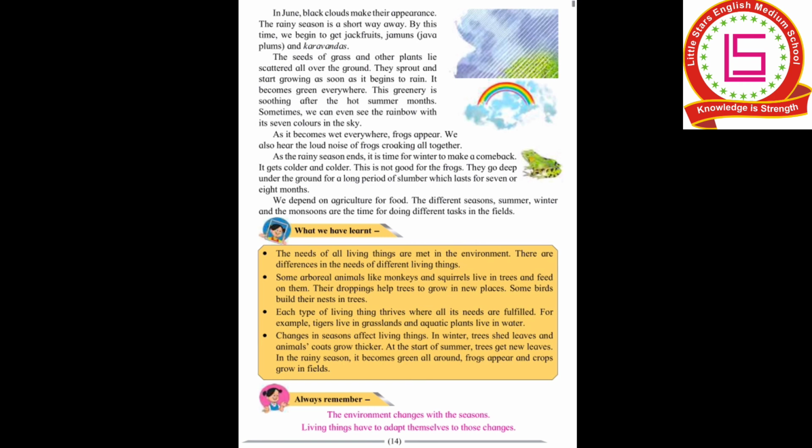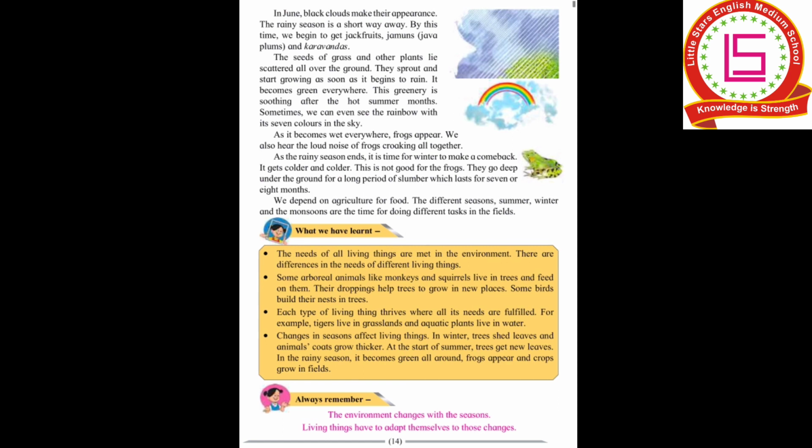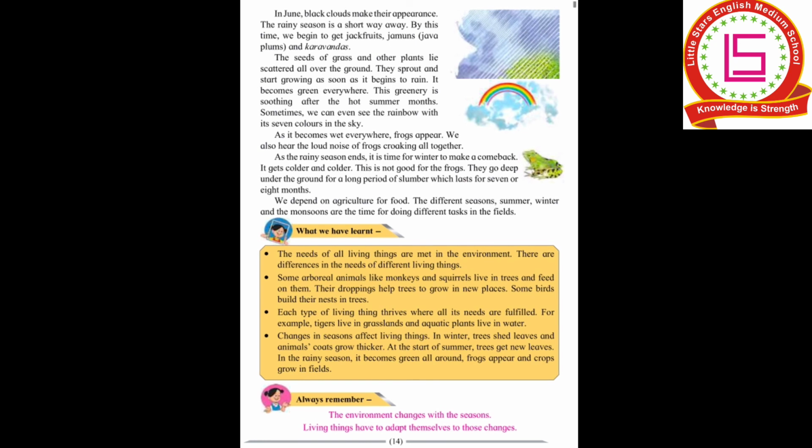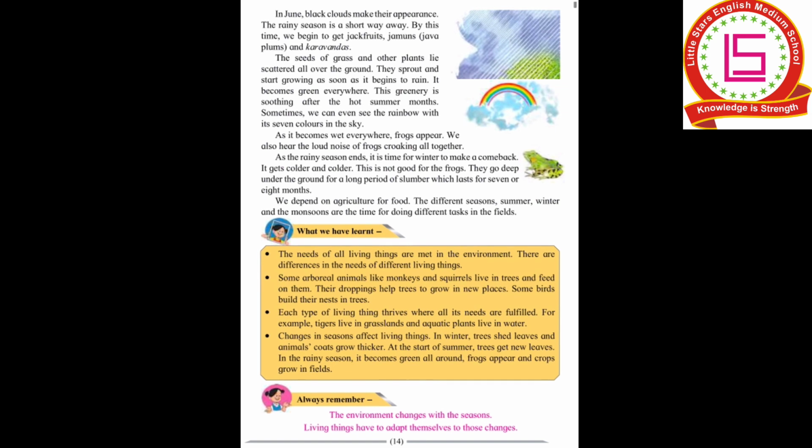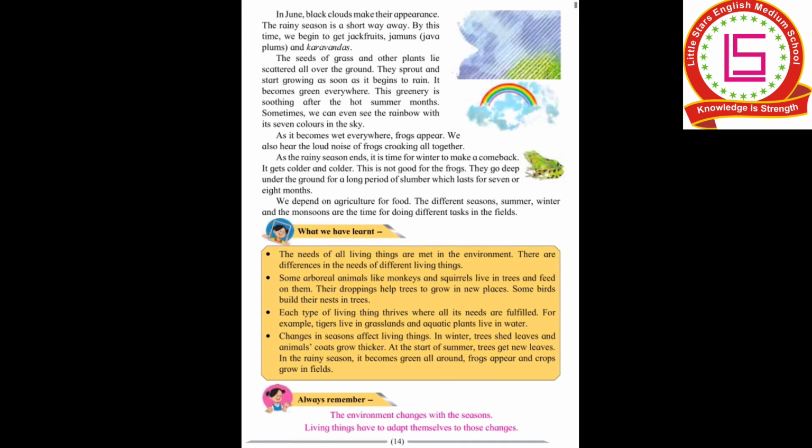Now we'll see page number 14. In June, black clouds make their appearances. In June, what do we see? We see black clouds starting in the sky. The rainy season is a short way away. By this time, we begin to get jackfruits, jamuns, that is Java plums, and also karavandas. These are the fruits that we get by the June month.